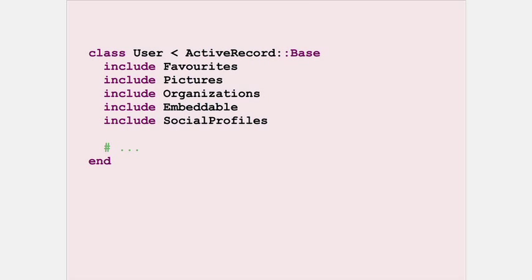One of the solutions, quite popular, is to extract behavior from active record objects, to stick them into modules, and to include those modules into the active record objects. This tends to work quite well in practice, but this does not solve the problem. We only move the code around in the file system, but the responsibilities are still there. The modules are still hard to reuse.